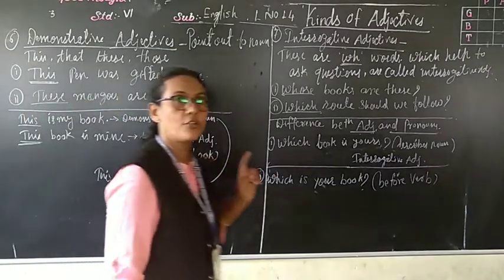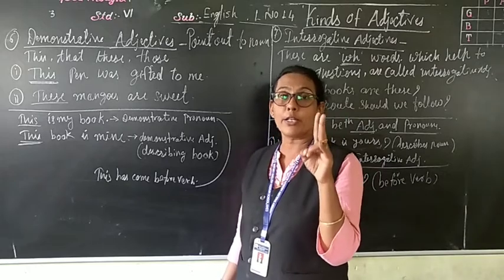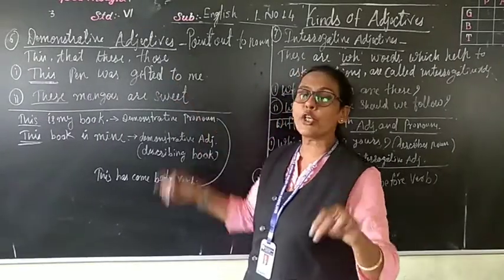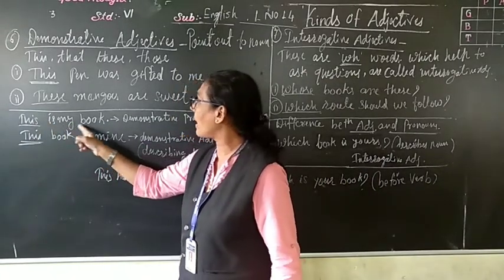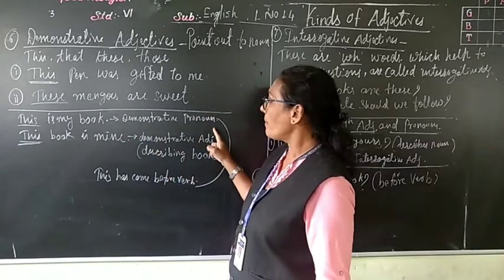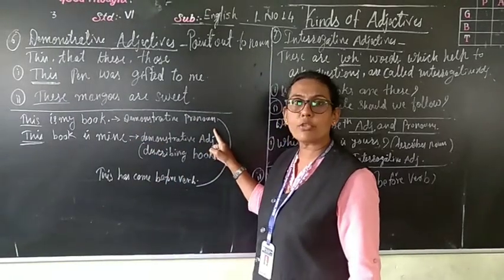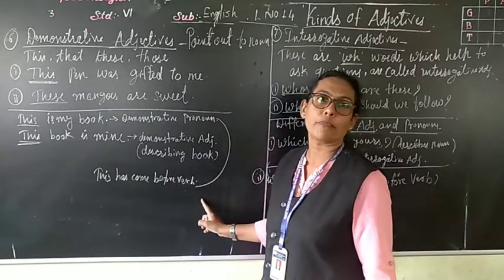Pay attention, dear children, to the difference between demonstrative adjective and demonstrative pronoun. Now here I say, this is my book. This is a demonstrative pronoun. Why? Because this has come before the verb.